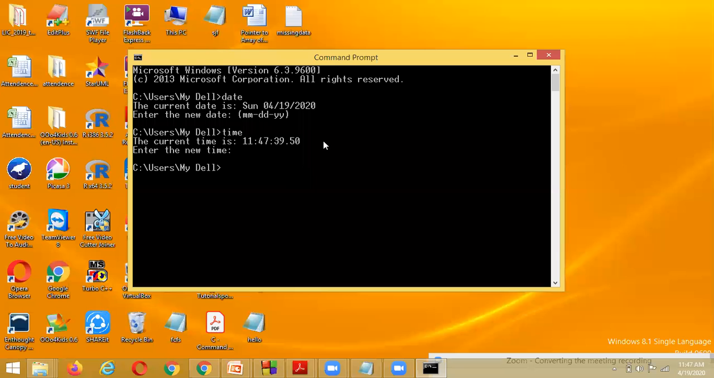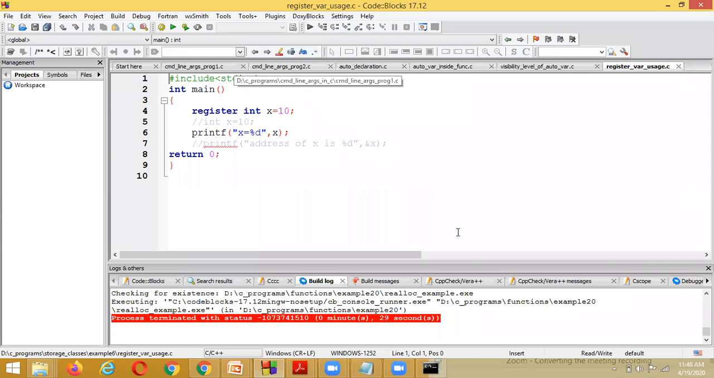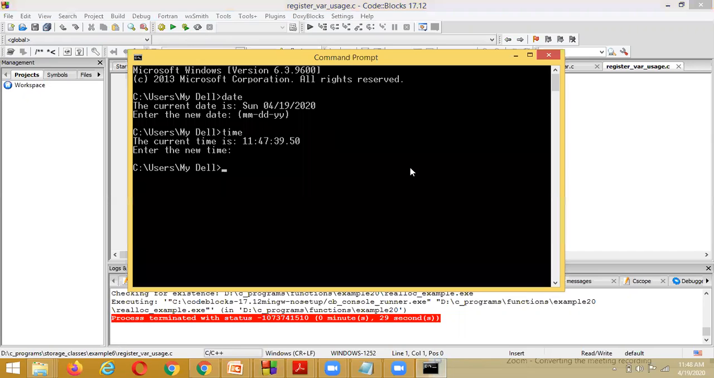Suppose you want to execute your program inside the command prompt window, whatever the C program is. Executing the C program at the command line, where have you executed your programs till now? You have executed your programs inside Code Blocks. Now we are going to execute our program inside a window called the command prompt window.